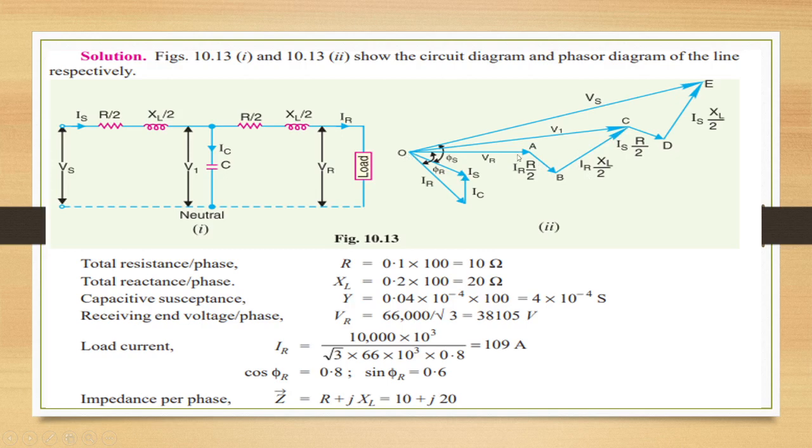Addition of VR, IR into R by 2 and IR XL by 2 is V1. Then IS R by 2 is parallel with IS, and perpendicular to this is IS XL by 2, and addition of V1, IS R by 2, IS XL by 2 is Vs.